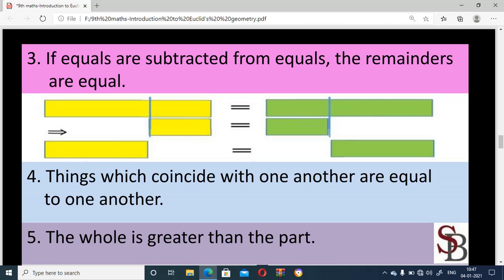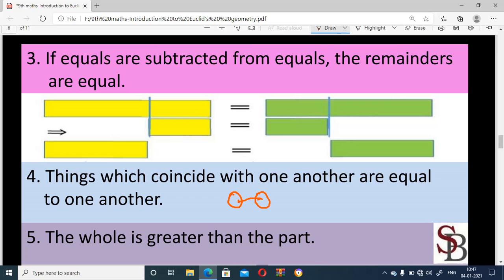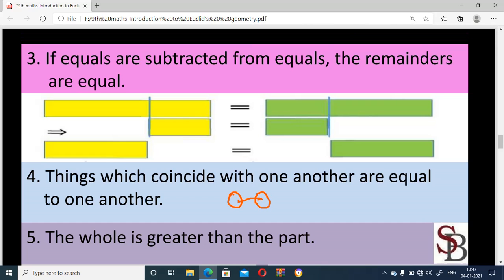The fourth axiom: things which coincide with one another are equal to one another. We take one example, a circle. This is a 1 centimeter circle, and this is also a 1 centimeter circle. These coincide with each other because both are the same shape and same size.